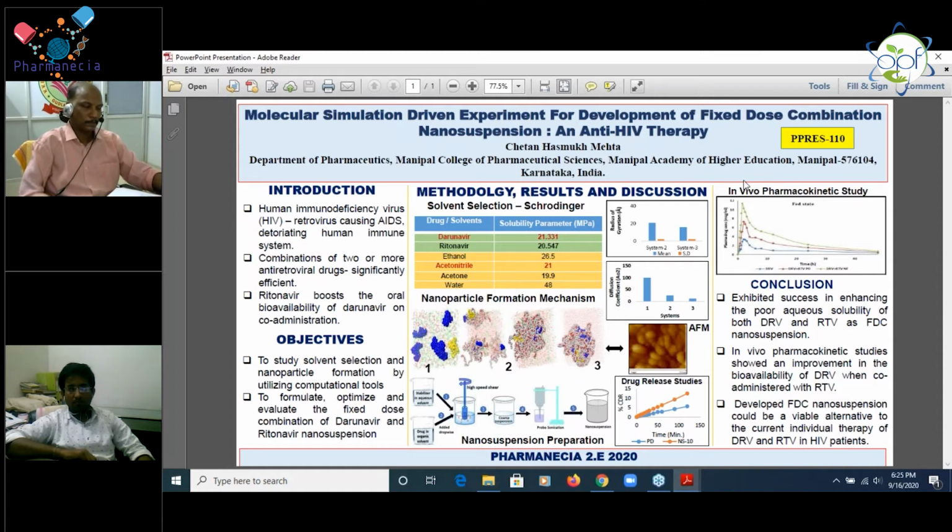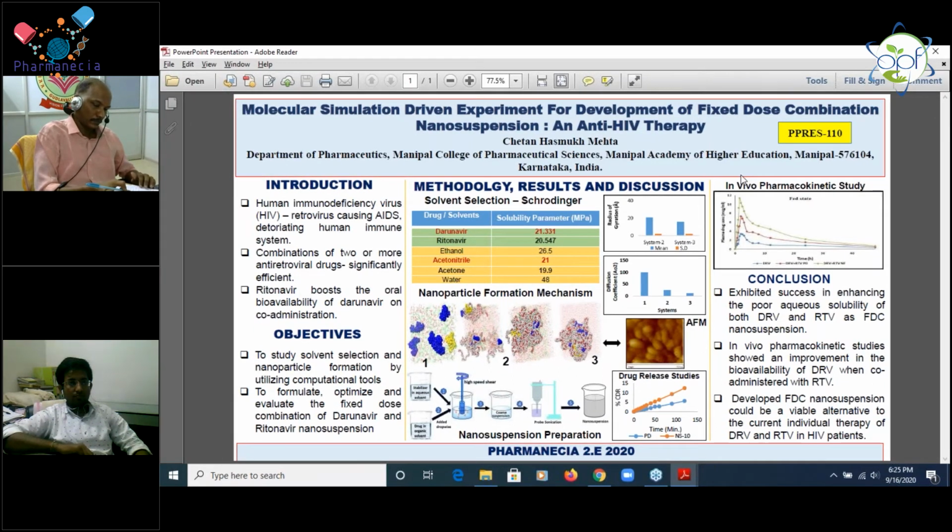Computational results: how to confirm the nanoparticle formation using computational methods. I have gone with different parameters. One is the radius of gyration.